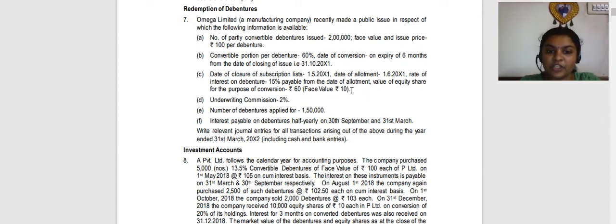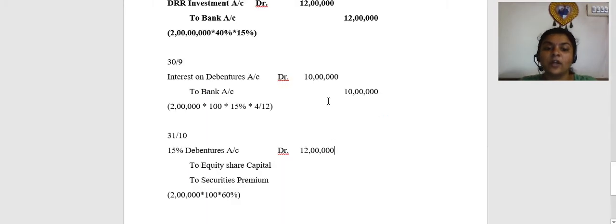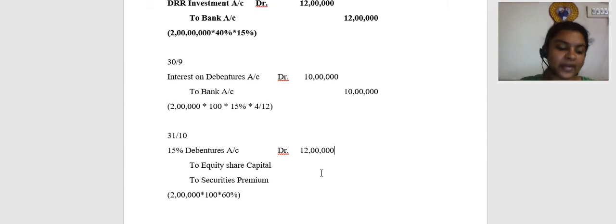The value of conversion, the equity shares value for the purpose of conversion, is rupees 60, face value rupees 10. So these debentures are going to get converted to equity shares of rupees 60, face value being 10. So 12 lakh divided by 60. 12 lakh or 1 crore 20 lakhs? Once again.